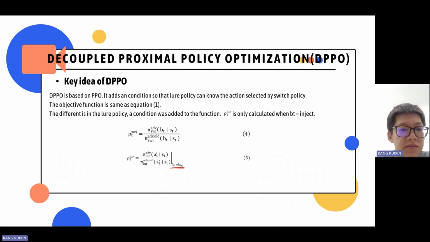And the DPPO method is based on the PPO and uses the same objective function as PPO, which is equation 1. The key of DPPO is to connect lure policy and switch policy. So in equation 5, we can see the ratio value of lure policy is only calculated when switch policy takes action inject. This prevents the lure policy from performing meaningless exploration.